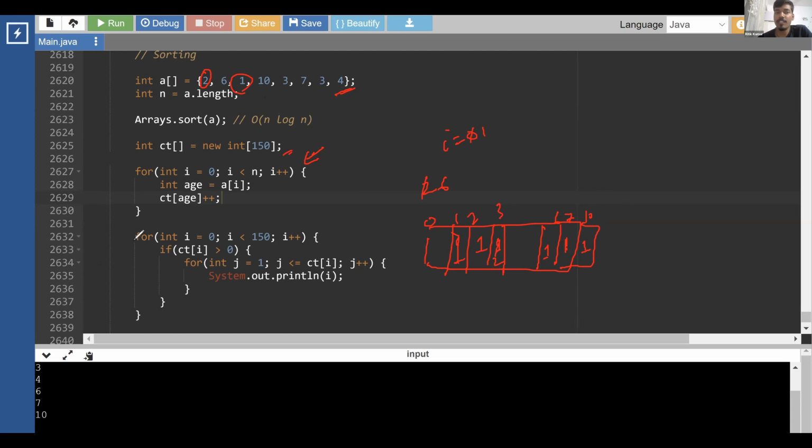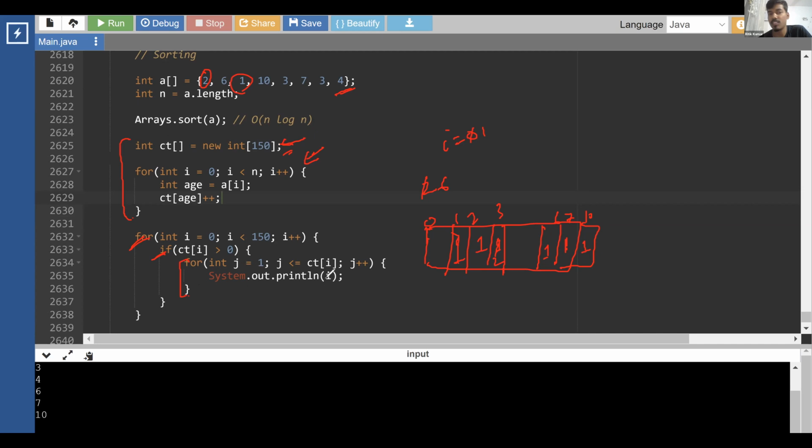Okay. Now what we did, since this array is storing the count of all the ages that we have, all the other cells which we don't have will be empty. So what we are doing over here is basically traversing that thing that we have created. Okay, and we are checking, is the count greater than 0? If it is, then we are printing that many values.